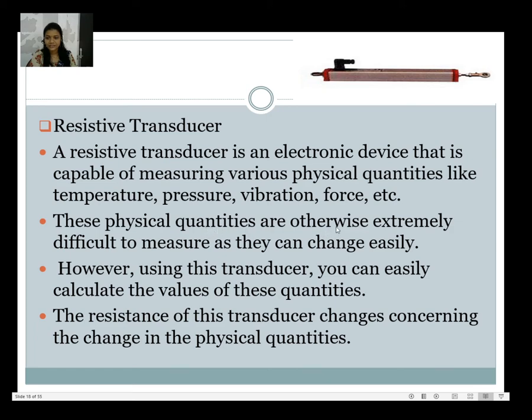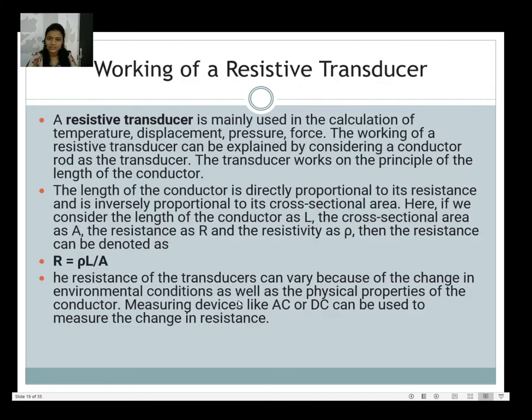These physical quantities are otherwise extremely difficult to measure as they can change easily. As we know, temperature, pressure and vibration can change easily, so they are difficult to measure, but by using a resistive transducer we are capable of measuring these quantities. The resistance of the transducer changes considering the change in the physical quantity. So as the physical quantity changes, the resistance of this resistive transducer also changes.